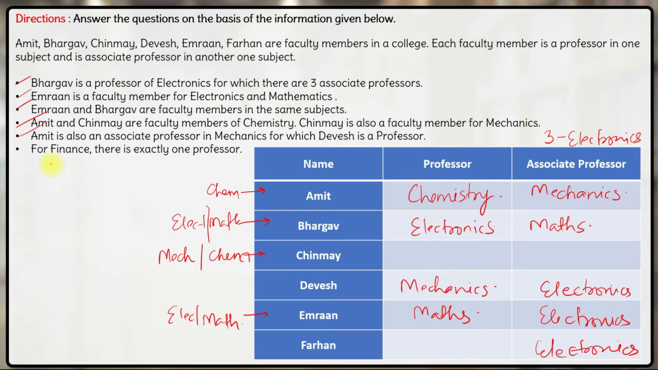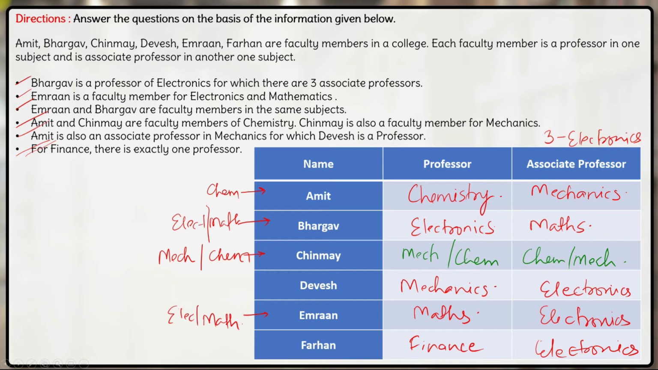Right. And in the last point we are given that for finance there is exactly one professor. So that one professor can be either Chinmay or Farhan. But Chinmay is teaching mechanics and chemistry. Chinmay is not teaching finance. That means Farhan will be teaching finance and he would be a professor over there. So basically for Chinmay, we are not able to figure out the proper combination of professor and associate professor. He is teaching mechanics and chemistry, but in which subject is he professor and which one is he associate professor? We don't know that yet. So this is either mechanics, chemistry or chemistry, mechanics. This is what we can figure out with the data given here so far.